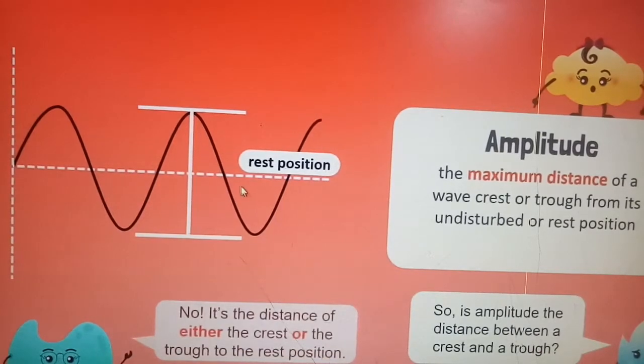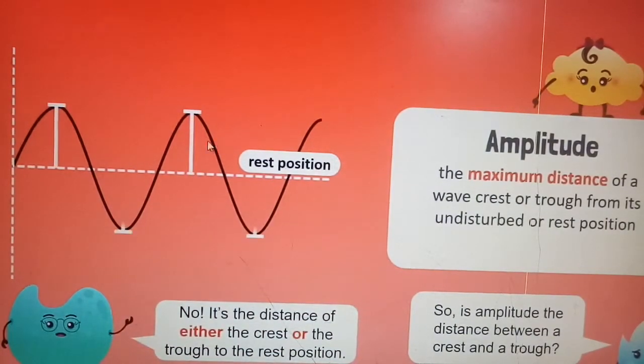But it doesn't mean that this is the amplitude. This is not the total amplitude. Look at that. Is amplitude the distance between a crest and a trough? The answer is no. It's the distance of either the crest or the trough to the rest position. It doesn't mean that this total distance is the amplitude. No, from the rest position, from the mean position, the height of the crest, or the depth of the trough, or the maximum distance of a wave crest or trough from its undisturbed or rest position or mean position. So please keep in your mind, अपने दिमाग में रखना कि इसका मतलब क्या है, कि गलत नहीं होना चाहिए ये.